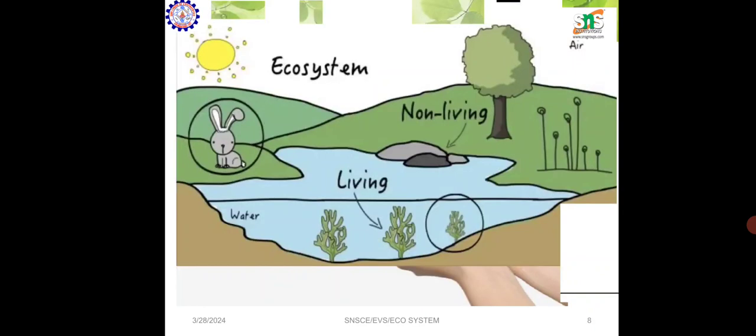This is the picture of an ecosystem. Here we can see living and non-living things, and both are interconnected with one another.